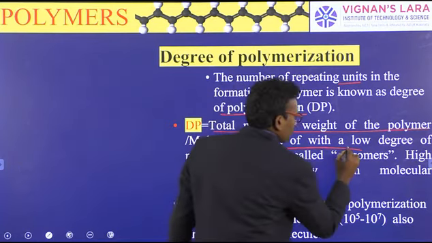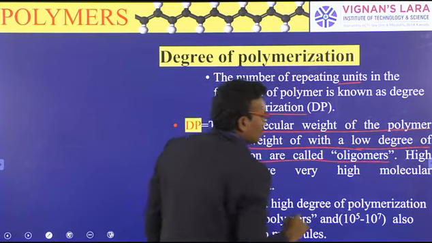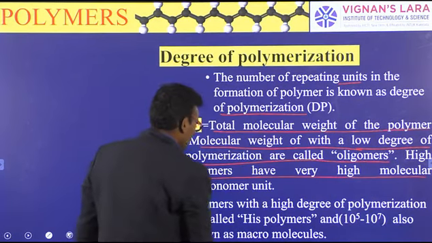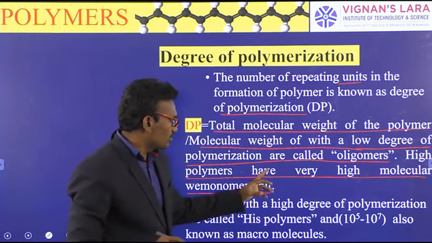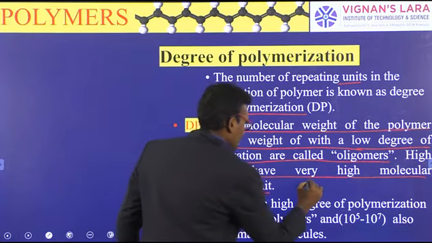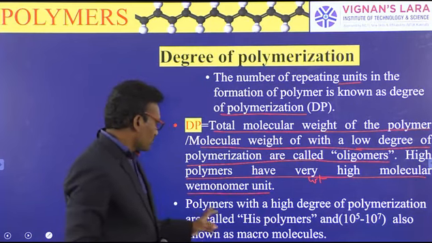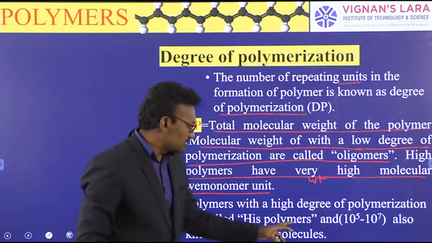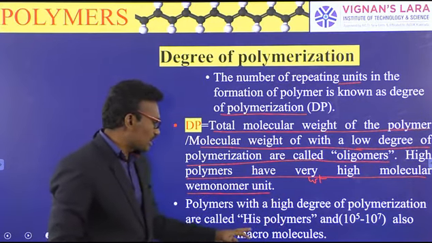Polymers with a low degree of polymerization are called low polymers. High polymers have very high molecular weight. Polymers with a high degree of polymerization, with molecular weight from 10 to the power 5 to 10 to the power 7, are also known as macromolecules.